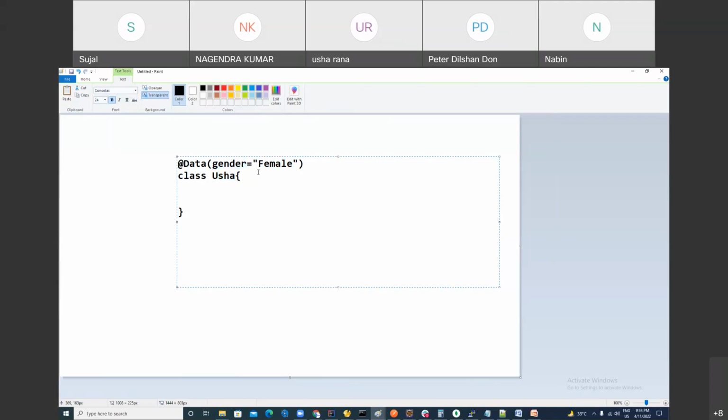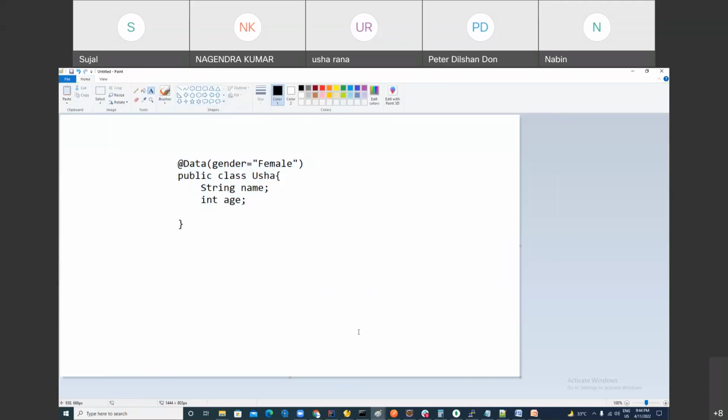The answer is no. Is gender one of the attributes of this Usha class? No. Attributes you write here: your name is one attribute, integer age is another attribute. But gender is not. So do you understand the use of annotation? You may be using thousands of annotations: RestController, Autowired, RequestBody, ResponseBody, Qualifier, GetMapping, PostMapping, DeleteMapping, PatchMapping, PathVariable, RequestParam, ModelAttribute, Valid. You may be using everything, but you don't know the meaning of it.